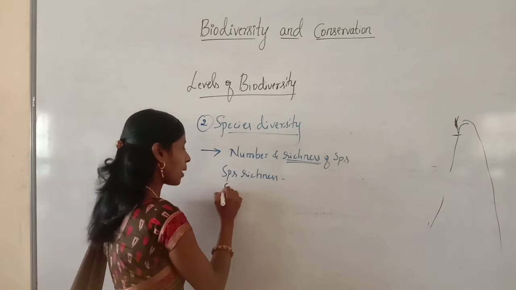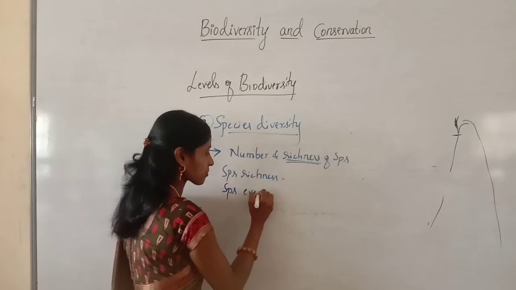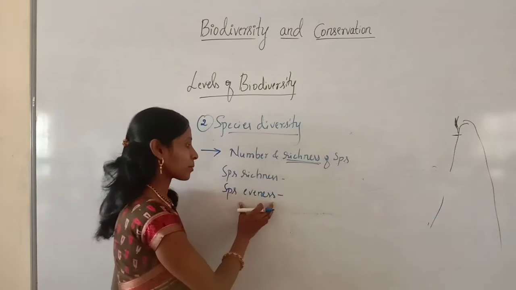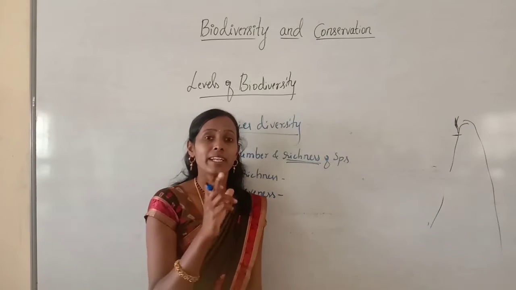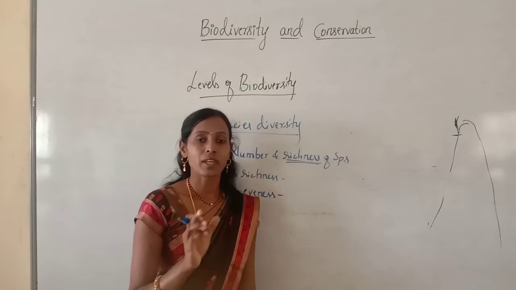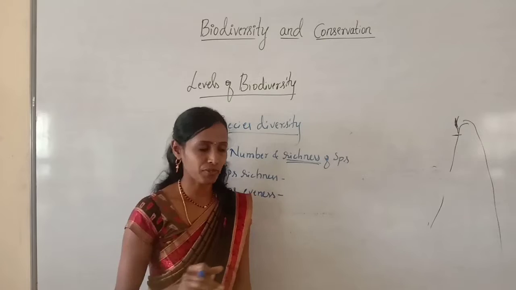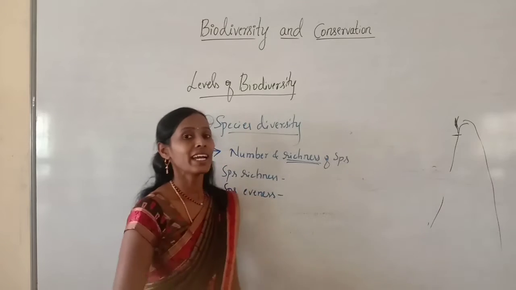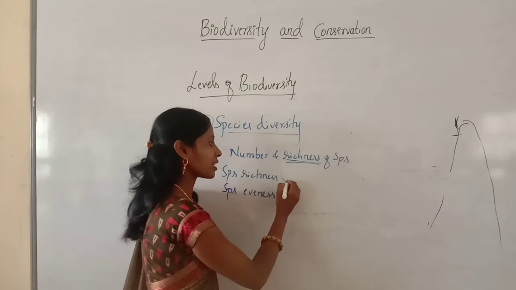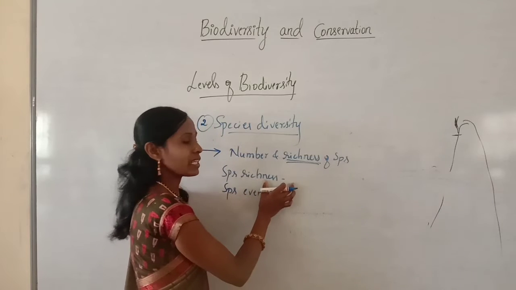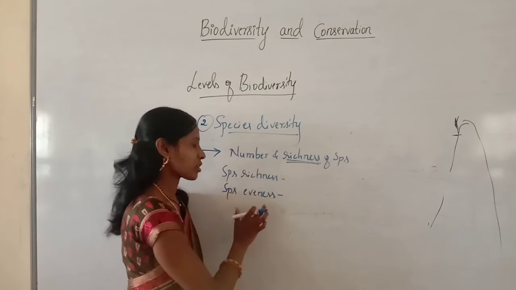There is one more term, species evenness. It is nothing but the number of different species. The number of different species in a particular geographical area is called species evenness. Here we are considering the total number of organisms as species richness.